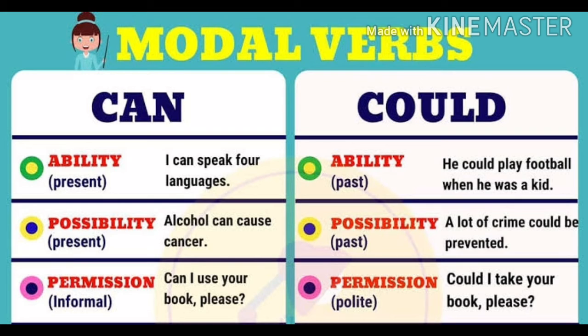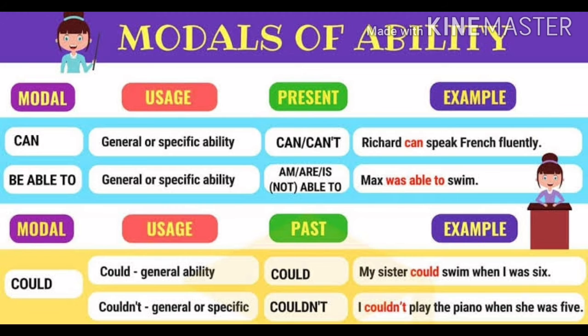And while asking a person a question in a polite manner, we can use could: could I take your book please, or we are asking about something else, a book or pen, whatever it may be. And here we are watching the usage. In the present situation we can use can, already I have explained. Here we are watching the examples. Richard can speak French fluently. Max was able to swim. In the place of can, we can use be able to. General or specific ability we are talking about.